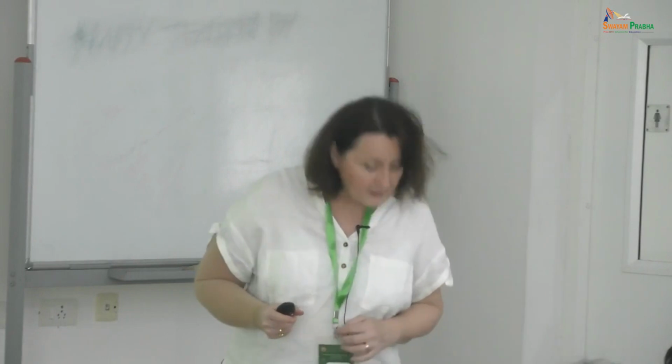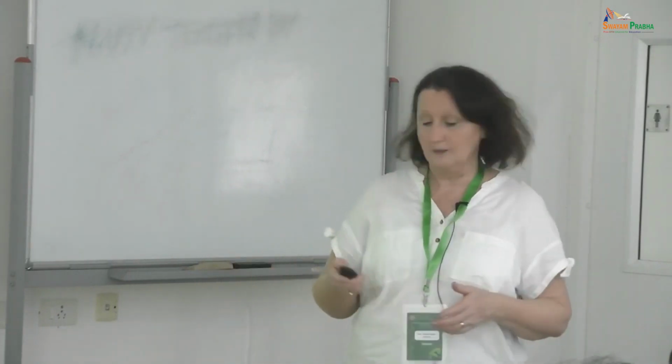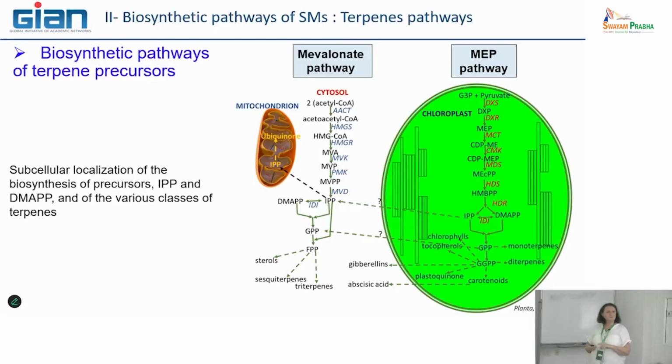There are already some studies on it, because in fact it was quite difficult to have a clear idea of the origin of IPP of several terpenes. So it's very interesting to follow as fundamental research, for example. Here it's interesting because all the genes encoding the different enzymes necessary for the production of IPP come from the nucleus.